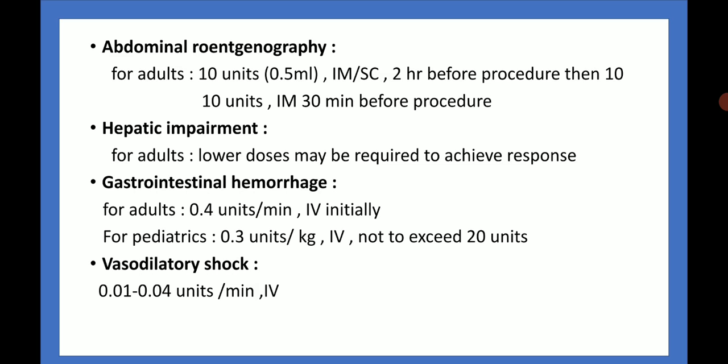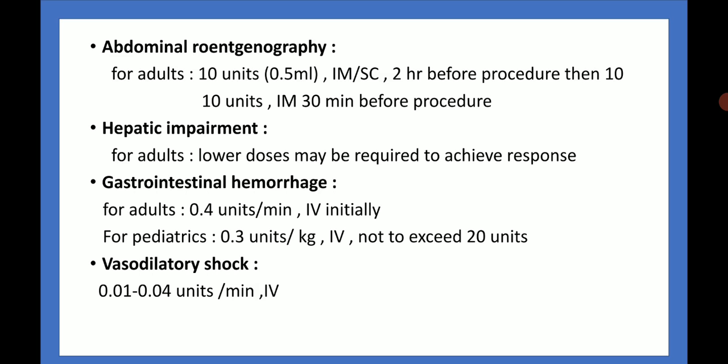For abdominal roentgenography, for adult 10 units, 0.5 ml IM or SC 2 hours before procedure, and 10 units intramuscularly 30 minutes before procedure. Then hepatic impairment, for adult a lower dose may be required to achieve response.